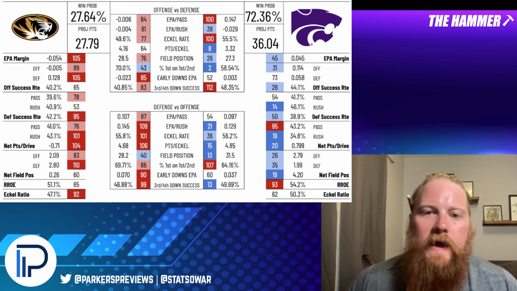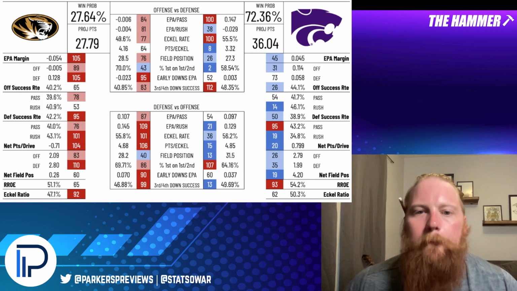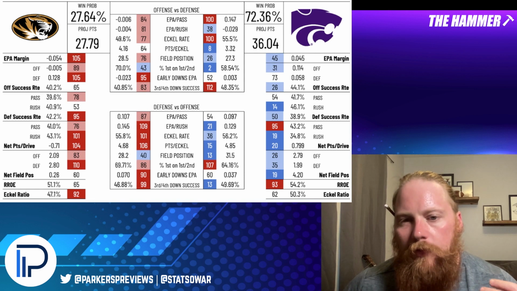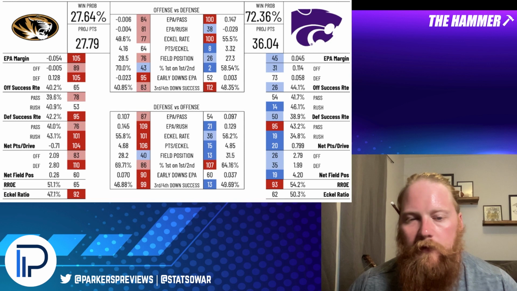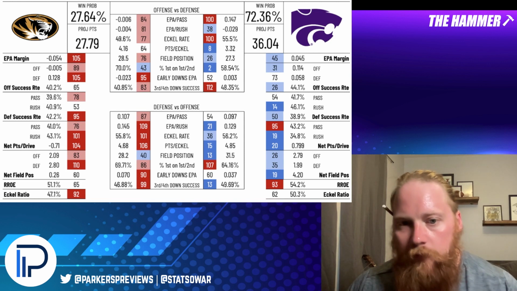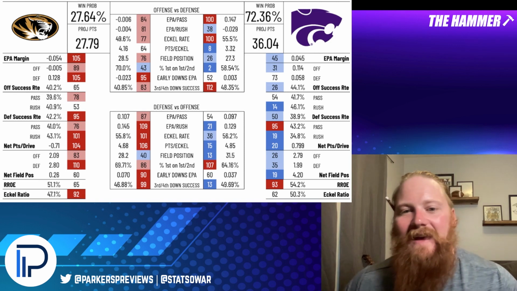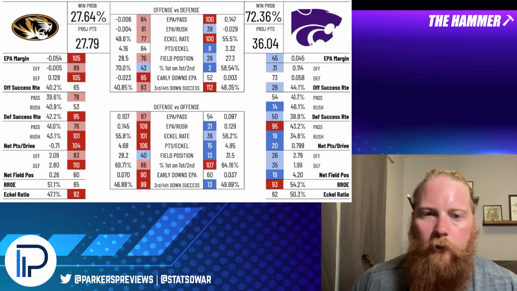stopping the explosive play there. In terms of field position, again, Missouri did a little bit better on defense. But this is where Kansas State shined. Over 30 yards on average on their starting field position is 13th best in the nation. So Kansas State's going to be good in terms of being set up for success. And Kansas State is really good at finishing those opportunities, with high points per echo.